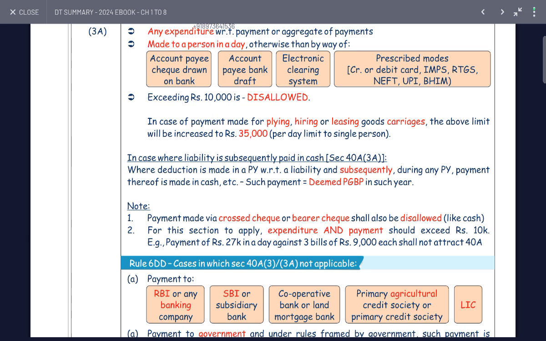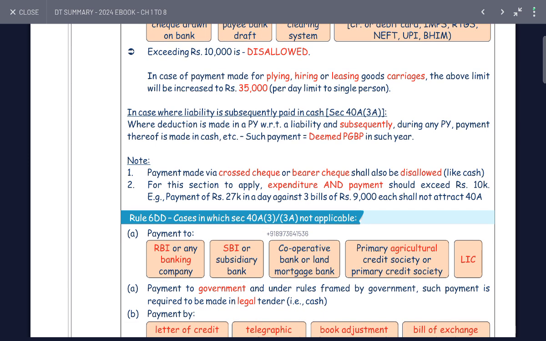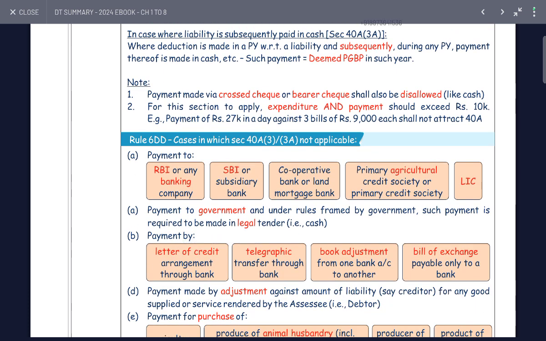Where the liability is subsequently paid in cash, a deduction is made in the previous year with respect to the liability, and if the payment is subsequently made in cash, it is deemed as PGBP income in that year. Note: payment made by crossed cheque or bearer cheque shall be disallowed like cash. For this section to apply, the expenditure and payment should exceed rupees 10,000. Rule 6DD lists certain cases where 40A(3) is not applicable.